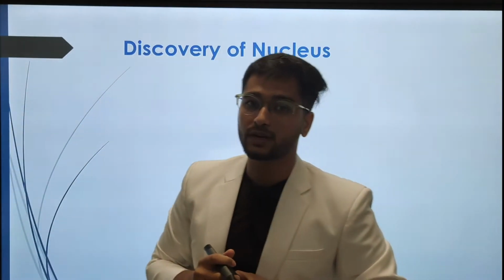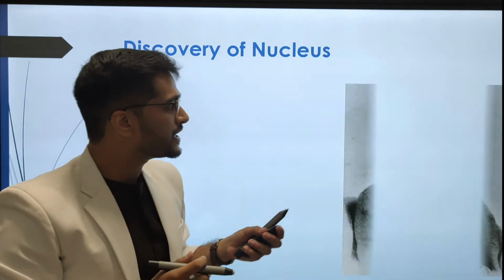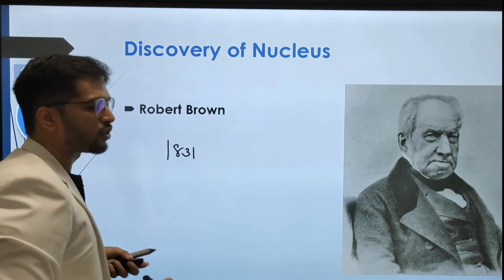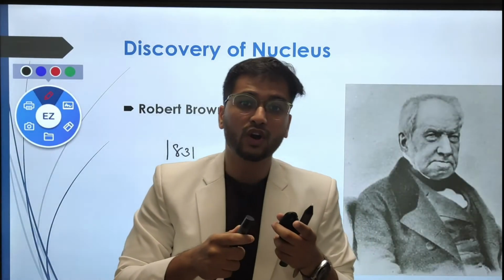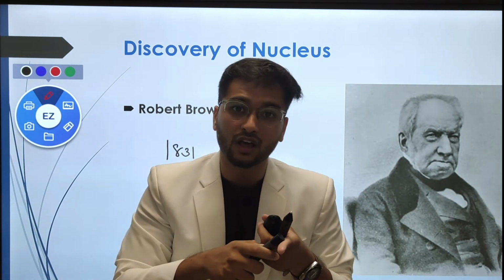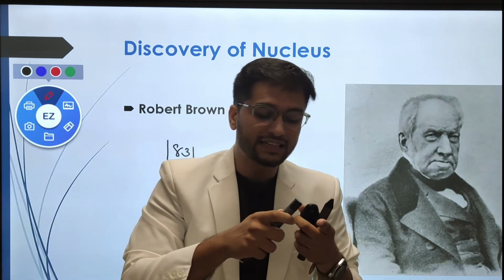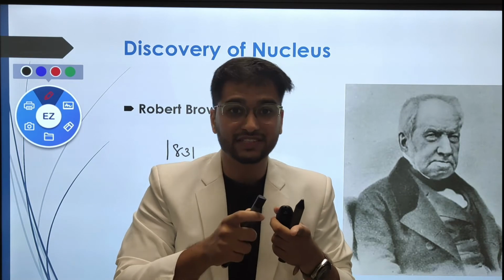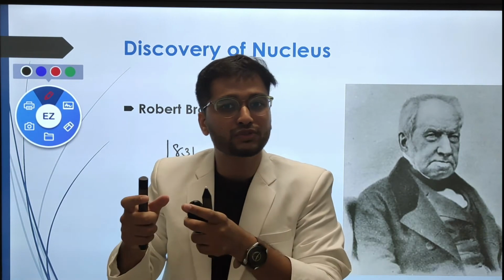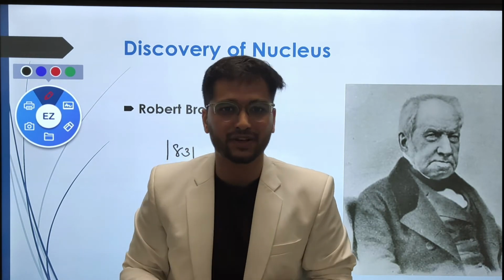Let's look at the next one, the discovery of the cell nucleus. In the year 1831, Robert Brown. So up to this point, what we studied: the discovery of the cell and the cell wall goes to Robert Hooke; the discovery of the first living cell and bacteria goes to Anton von Leeuwenhoek, who is the father of microbiology.